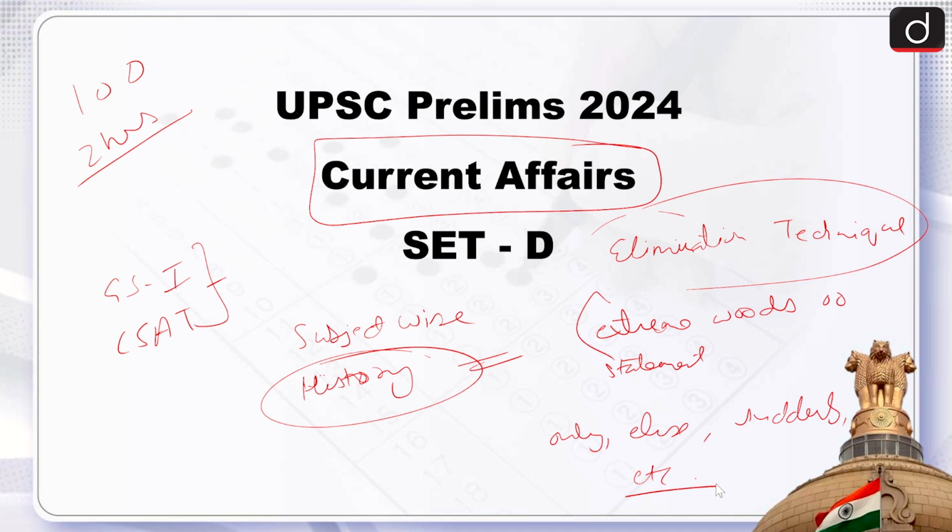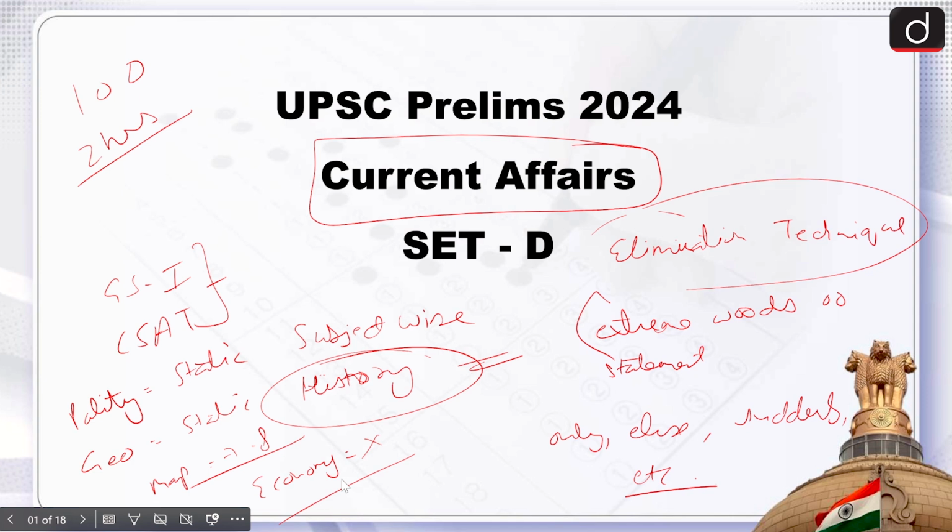Looking at the nature of the subjects, we can say that polity was dominant and static, then comes geography, and environment was also very dominant, and they were both static. Map based questions could also be seen in the paper. There were around 7 to 8 questions which were completely map based. Economy was moderate to difficult, because people are getting economy questions wrong. So now let's begin with the analysis of current affairs.